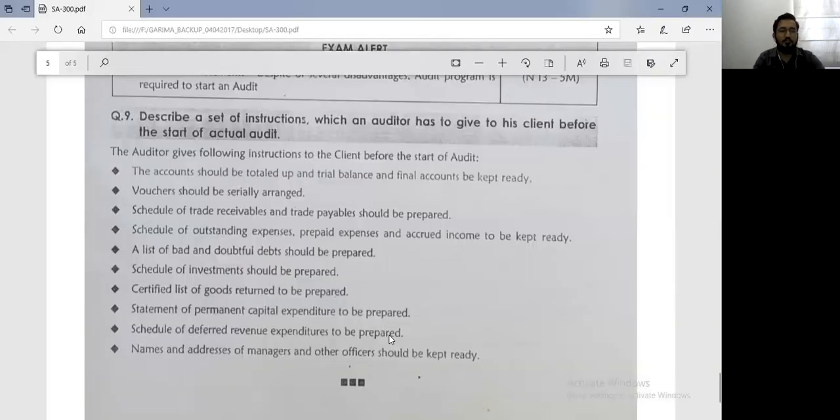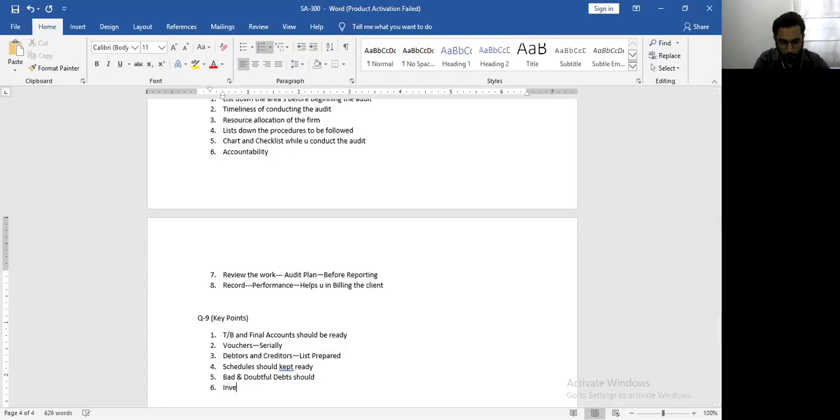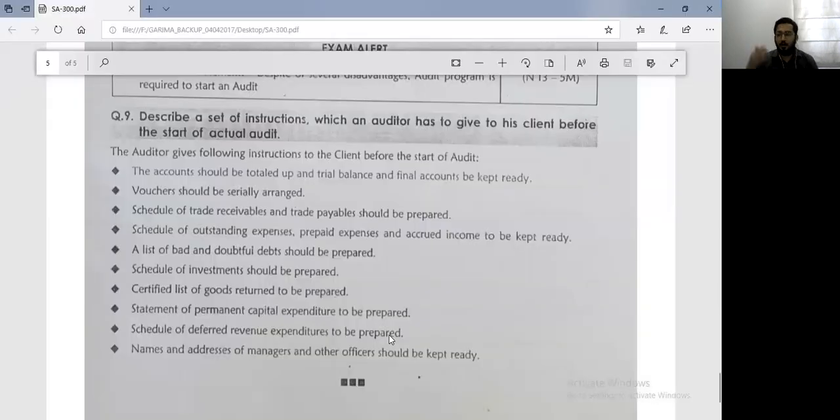Then you have schedule of investment should be prepared. So we need a proper investment account which will help us comply with accounting standard 13. So if we have a proper investment account, we can find out how have the investments been recorded, whether there is any addition or sale in the account of investments, and of course the most important thing, how have you classified your investments. So you need a schedule of investments to be prepared.